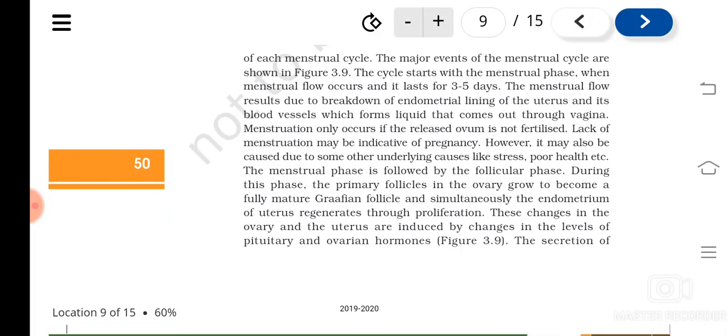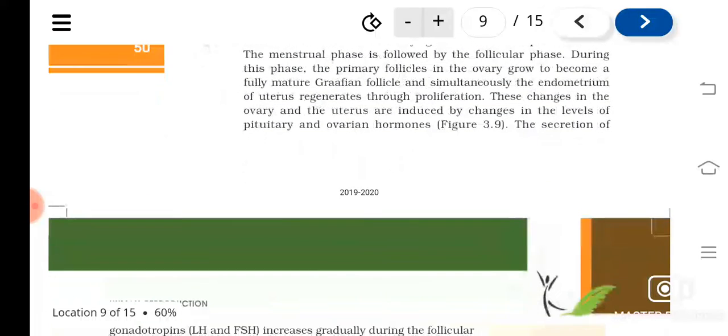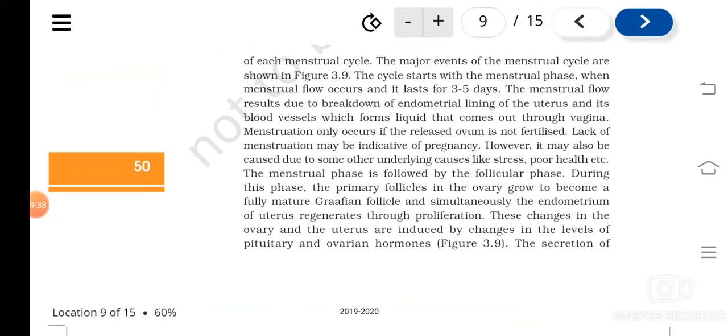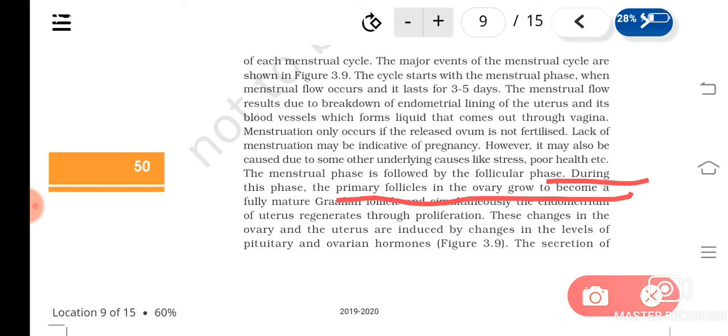So in the follicular phase, what all happens? In the ovary, the primary follicles grow into a fully matured Graafian follicle. And this is happening where? In the ovary. And in the uterus, what is happening?